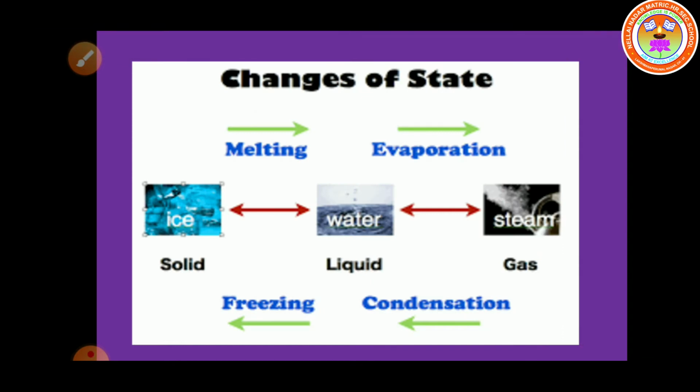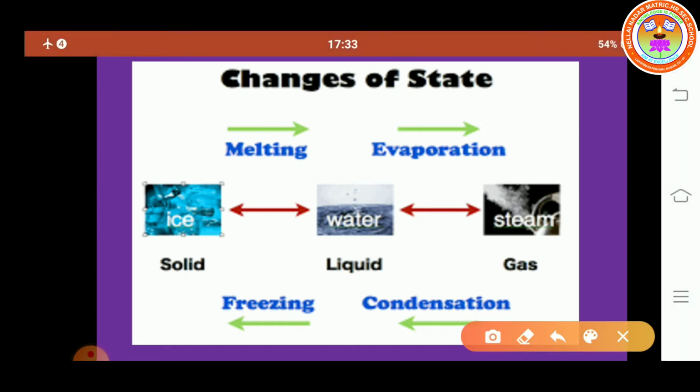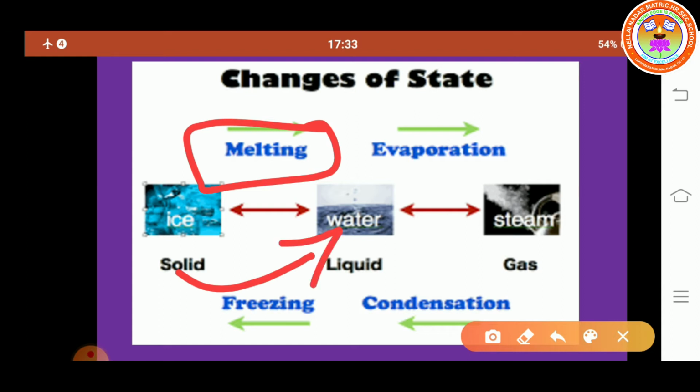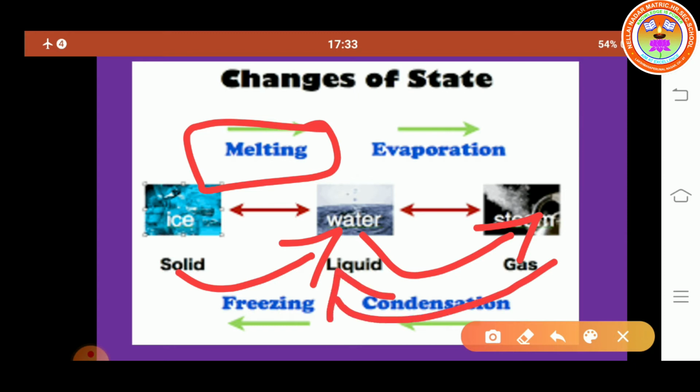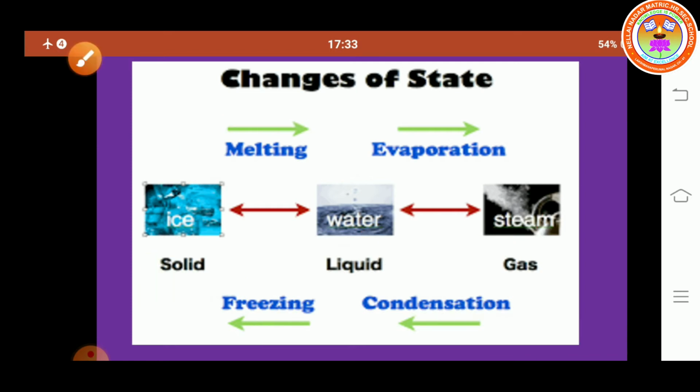Next we move on. Changes of state. First we discuss melting. In the melting process, a solid changes into liquid. In evaporation, liquid changes into gaseous state. In the condensation process, a gas changes into liquid, and in freezing, liquid changes into solid. So these are the physical changes.